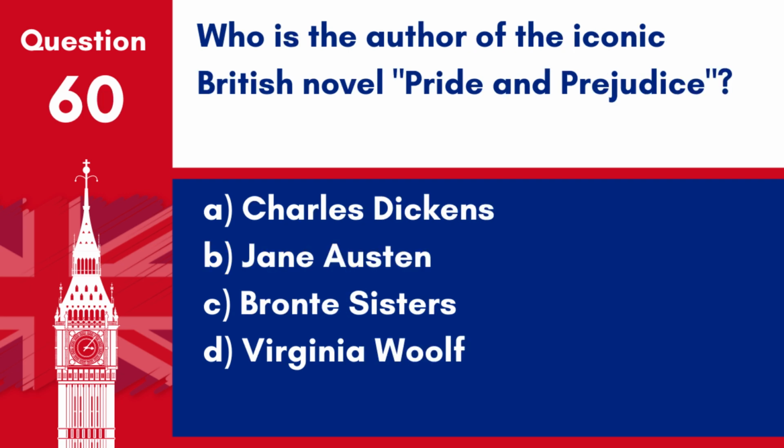Question 60. Who is the author of the iconic British novel Pride and Prejudice? A. Charles Dickens. B. Jane Austen. C. Bronte sisters. D. Virginia Woolf. Answer B. Jane Austen. Jane Austen is the author of Pride and Prejudice, an iconic British novel published in 1813.